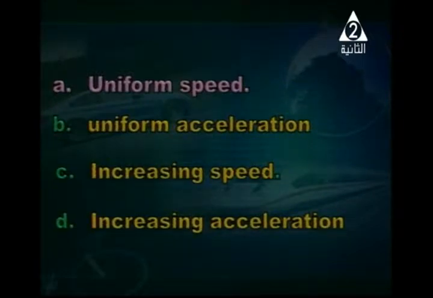The answer is number A, uniform speed. Why? Because I have two important words, equal distance, equal time. But if they are different, Suhaila, can you tell me? One equal, the other unequal? Non-uniform speed, or irregular one.